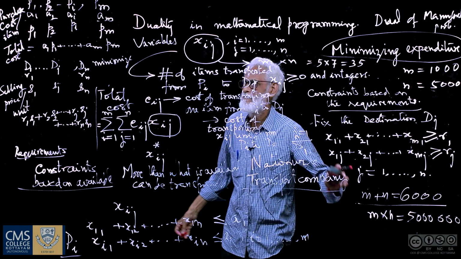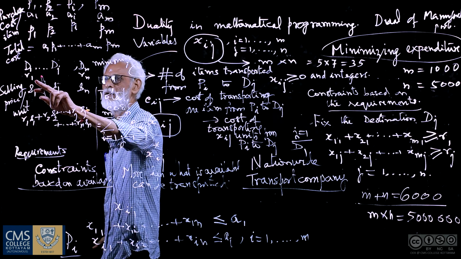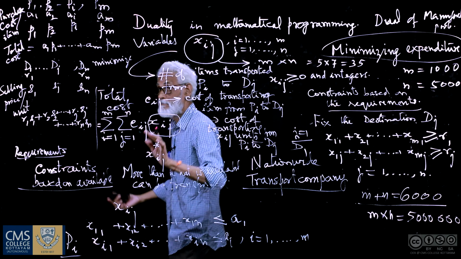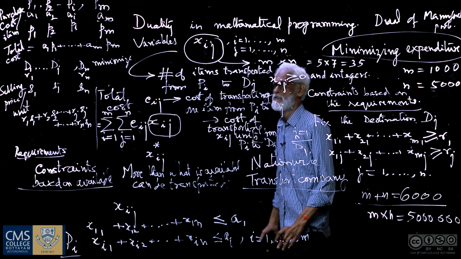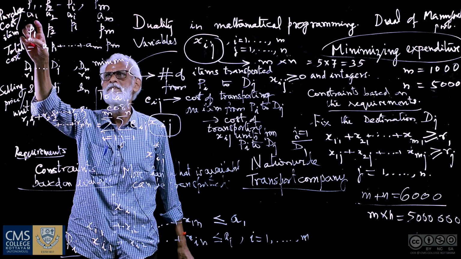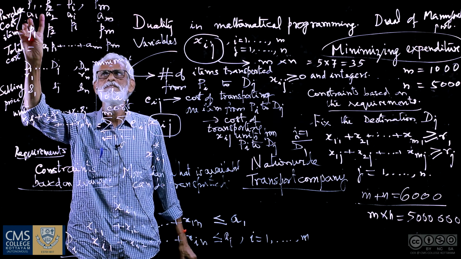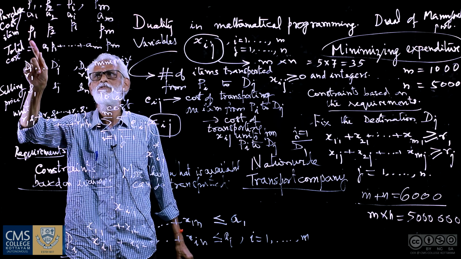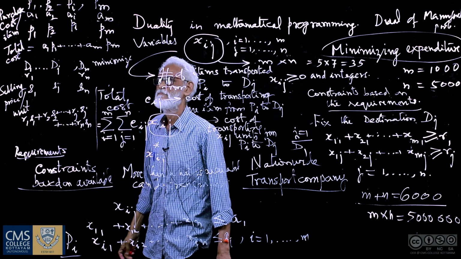He cannot just dump all the A1 items at D1. That may not actually work. So he purchases the item from each plant. At a particular plant, each unit is purchased at the cost A1.